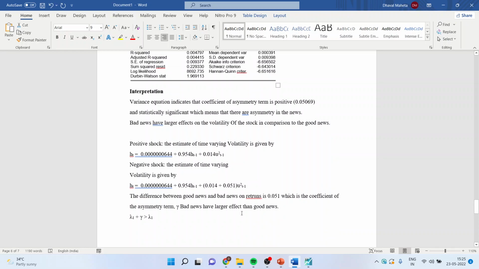The difference between good news and bad news on the return is 0.051. This is an additional thing, which is the coefficient of the asymmetry term. So gamma, that is the bad news, has a larger effect than the good news. Why? Because lambda 1 plus gamma is greater than lambda 1.